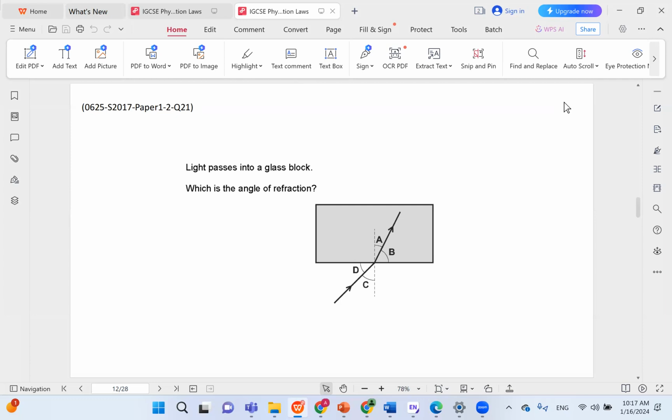All right? So here the light is incident from air and moving into the glass block. So the angle of incidence is somewhere here, and the angle of refraction is in the glass. It's in the other medium. But which one is it in both cases? We always measure from the normal, not from the surface.